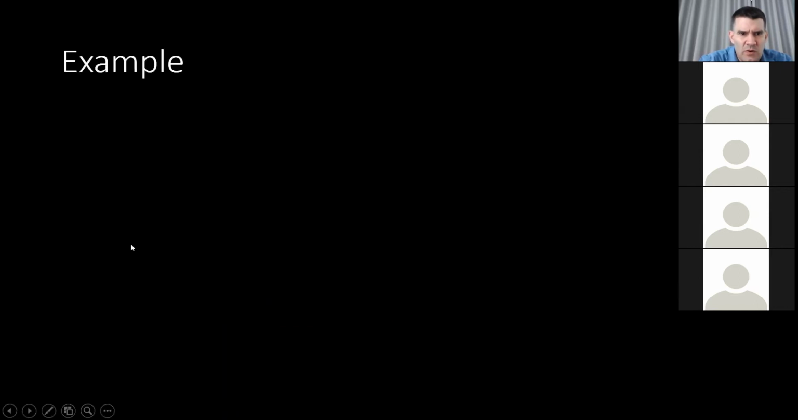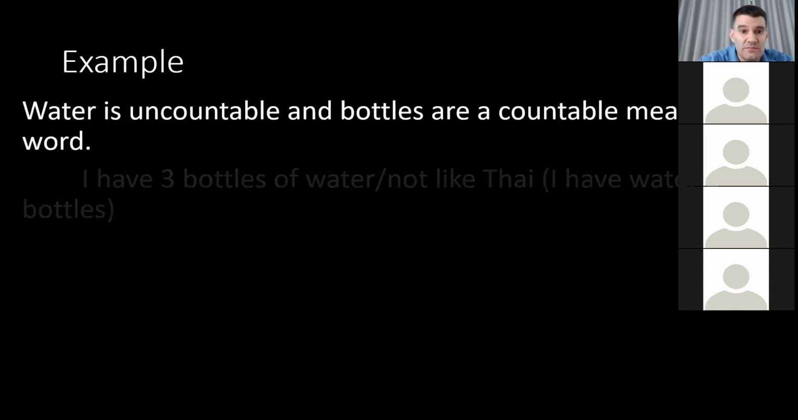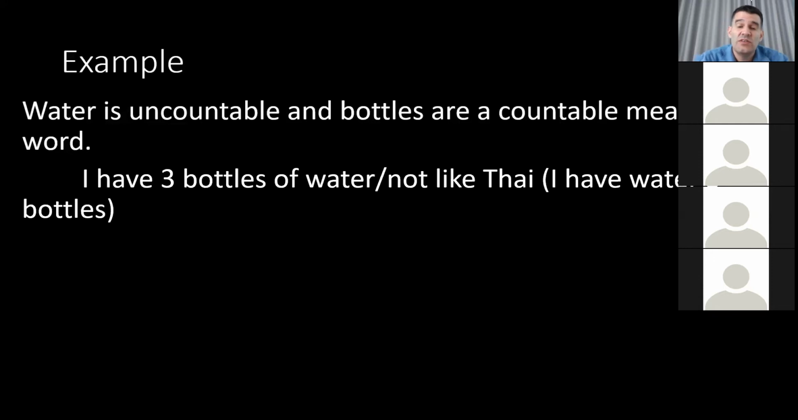So I think I'll talk about water first. Water is an uncountable noun. You can't count it. But bottles are a countable measure word. So we can count bottles instead of water. We can't count water, but we can count bottles. So if we put it together, then we can start to count. So I'll show you. In English, we would say, I have 3 bottles of water.